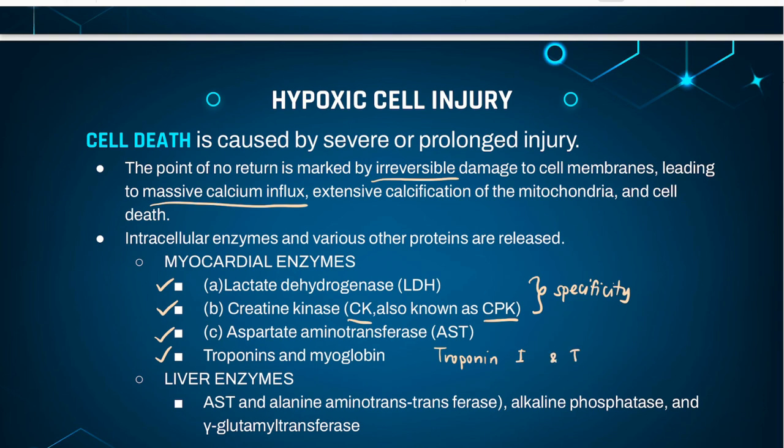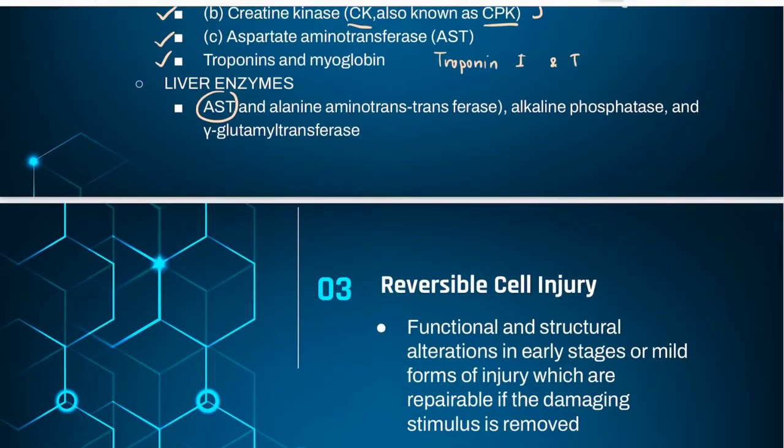Liver enzymes in serum. Enzymes of special interest include the transaminases, AST and alanine aminotransferase, alkaline phosphatase, and gamma-glutamyltransferase.